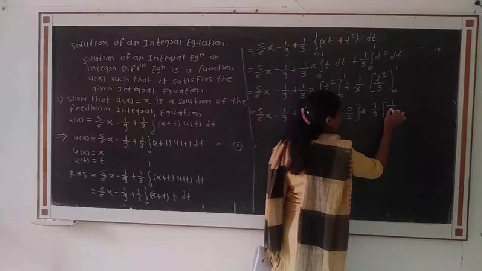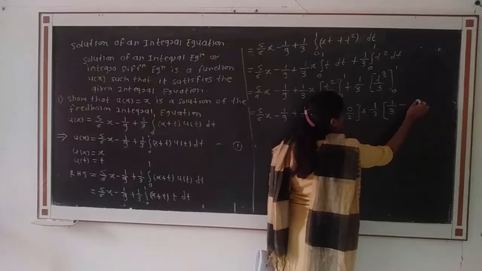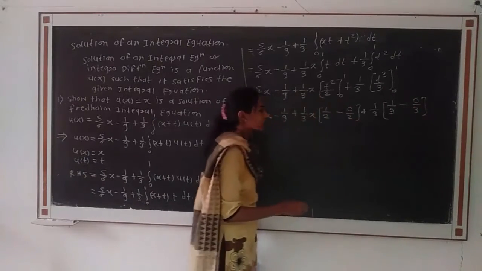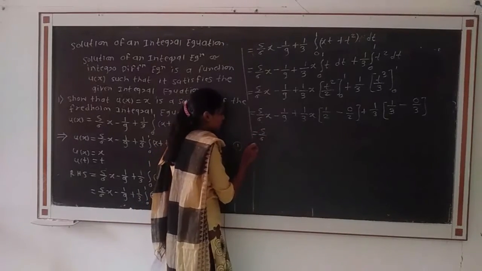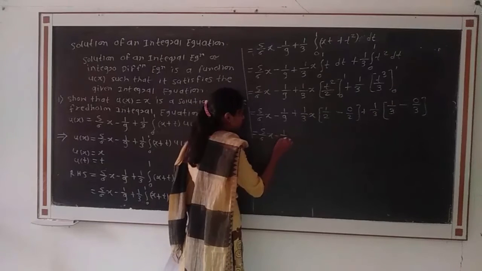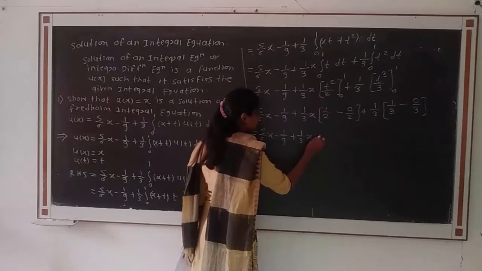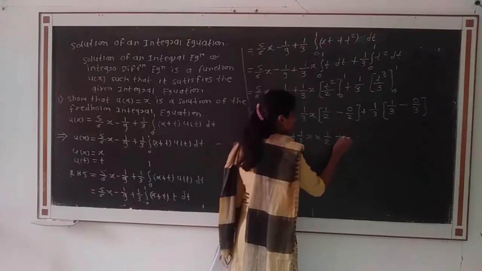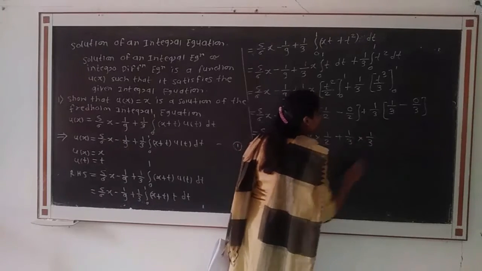Here 1 divided by 3: 1 cube is 1, therefore 1 divided by 3 minus 0 cube is 0 divided by 3. Then that is equal to 5 divided by 6 into x minus 1 divided by 9 plus 1 divided by 3 into x into 1 divided by 2. This will be 0, plus similarly 1 by 3 into 1 by 3. This will be 0.